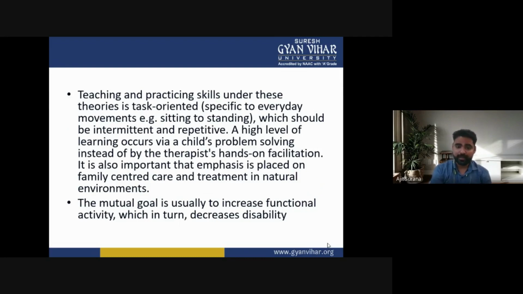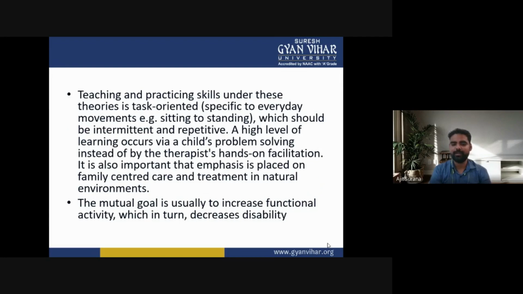So, teaching and practicing skills under these theories is task oriented, specific to everyday movements. Example: sitting to standing, which should be intermittent and repetitive. A high level of learning occurs by a child's problem solving instead of by the therapist's hands-on facilitation.